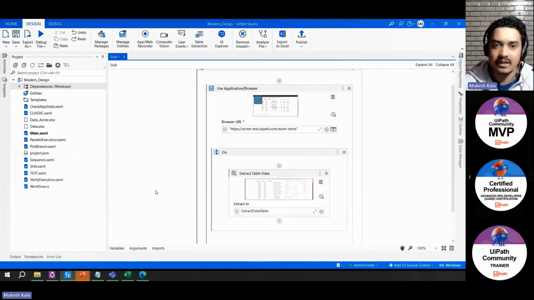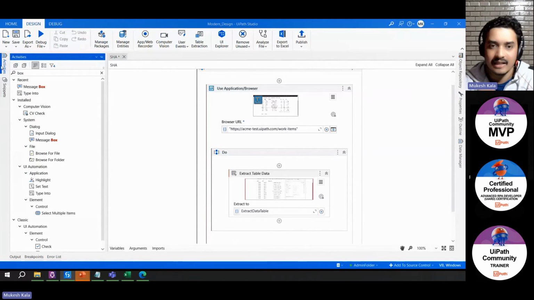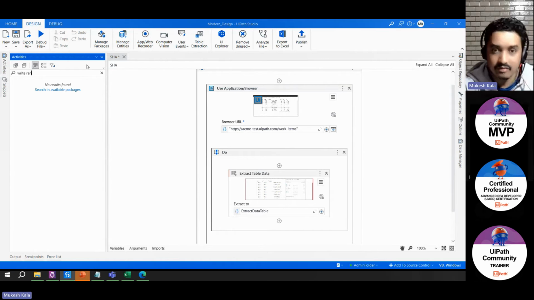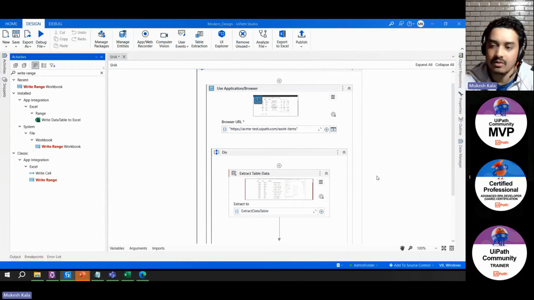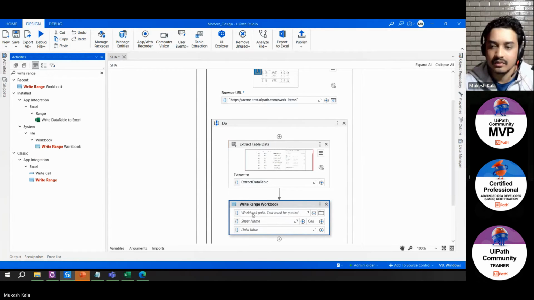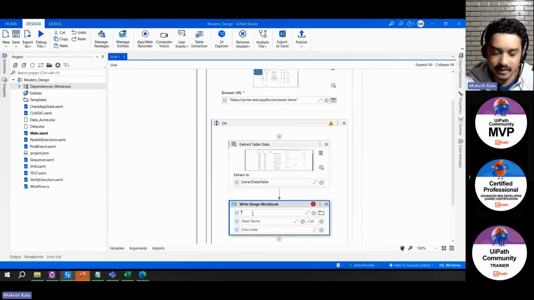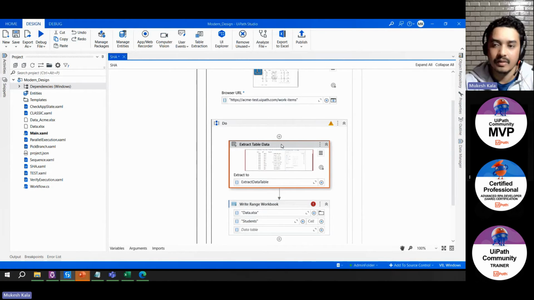After this data is extracted, I want to put it into an Excel. Let's say I want to put it in Excel. To read the Excel, I use read range. To write the Excel, I will use write range in the activities. So I have write range. Now it is asking me where should I write? So I'm telling it, create a file called data.xlsx. Inside here, what should be the sheet name? So the sheet name may be students. And what is the data? Whatever data you get from here, the extracted data, put those extracted data here.